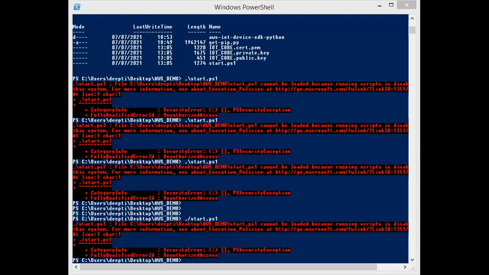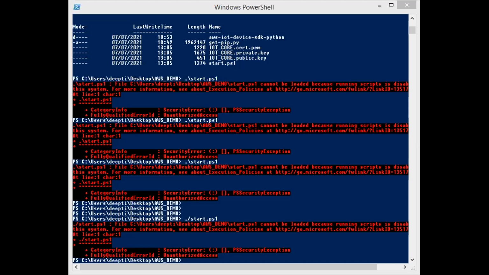Are you able to see my screen? I have already shared my screen. I don't know if you are able to see it or not. Yeah, I can see your screen. Can you just open the folder AWS demo? I've just opened that folder. Can you see that? No, I can't see it. I can see only this file.